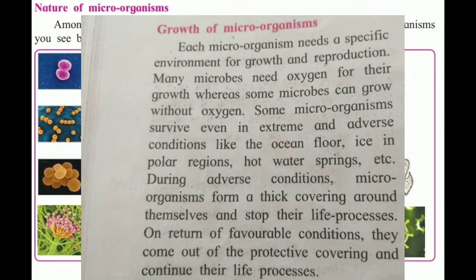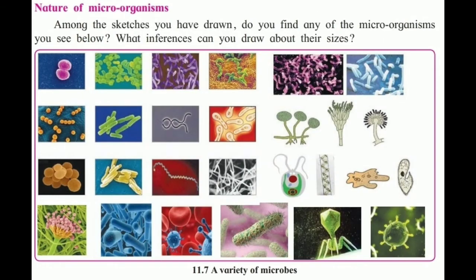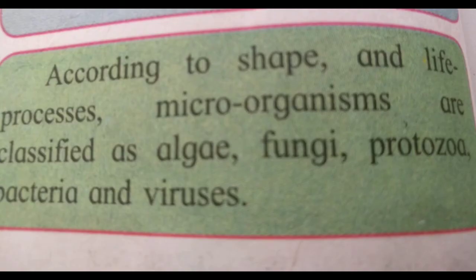For this purpose, they form a protective covering around themselves. That covering is very thick and stops their life processes. When favorable conditions return, they come out of that protective covering and continue their life processes. According to the shape and life processes, microorganisms are classified as algae, fungi, protozoa, bacteria, and viruses.